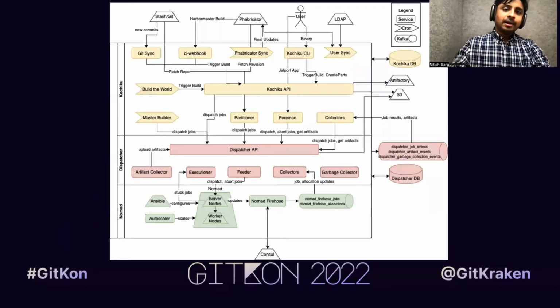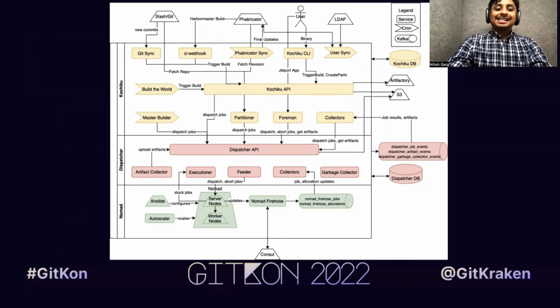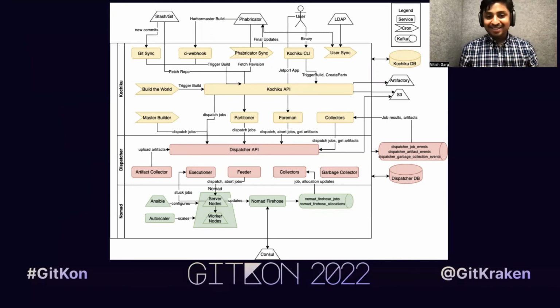And this last slide is our system diagram for our CI system. As you can see, it has been growing complex over time. The reason for its complexity is basically that ensuring a large monorepo and all of its targets are always in a buildable state at all times is not an easy problem. But I find this problem extremely fascinating.